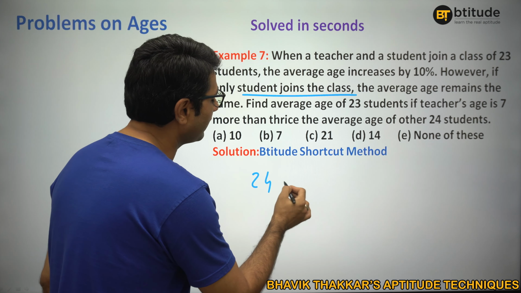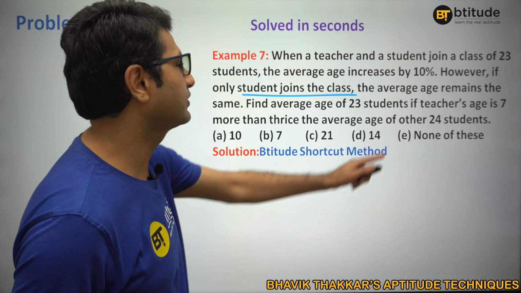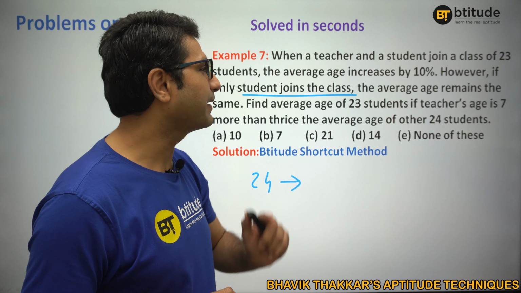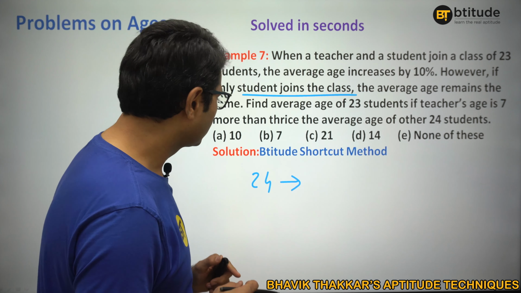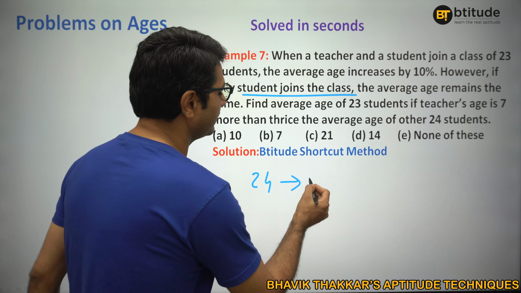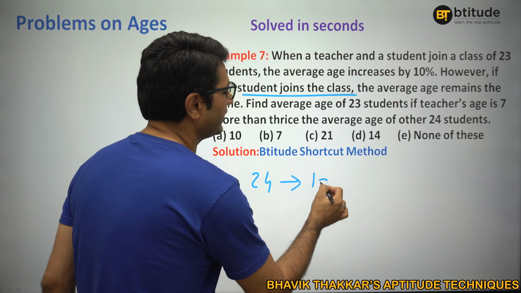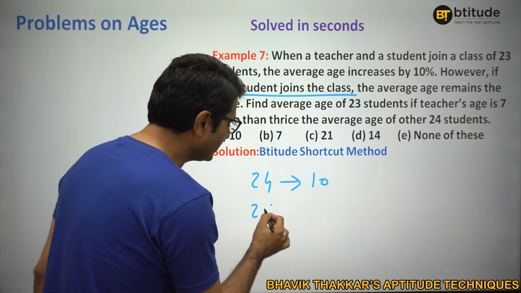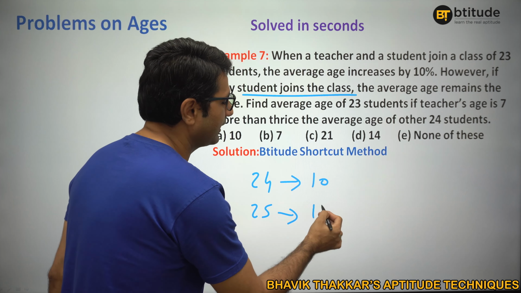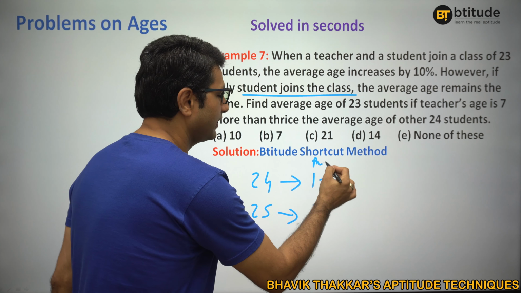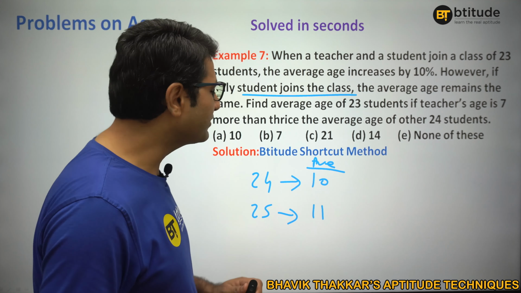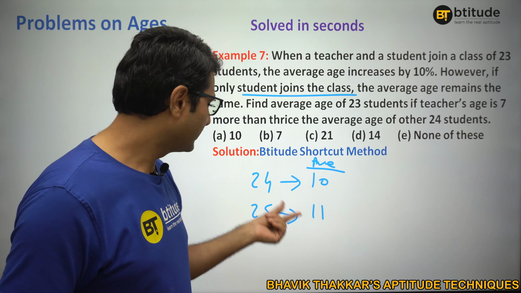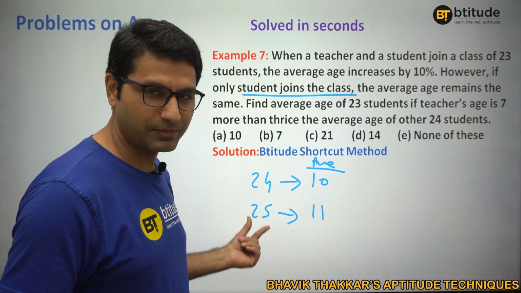So let us take the 24 students' average age, because it is given in percentage. When the teacher joins, it increases by 10%, right? Fine. So let us say, for example, the average age of 24 students is 10. I am taking a round figure because 10% of 10 is easy. Then when the teacher joins, it becomes 25 and the average becomes 11. This is not the real average. I am just taking a replica, right? 10% increase. That means 10 to 11, 24 students, and with the teacher it becomes 25.